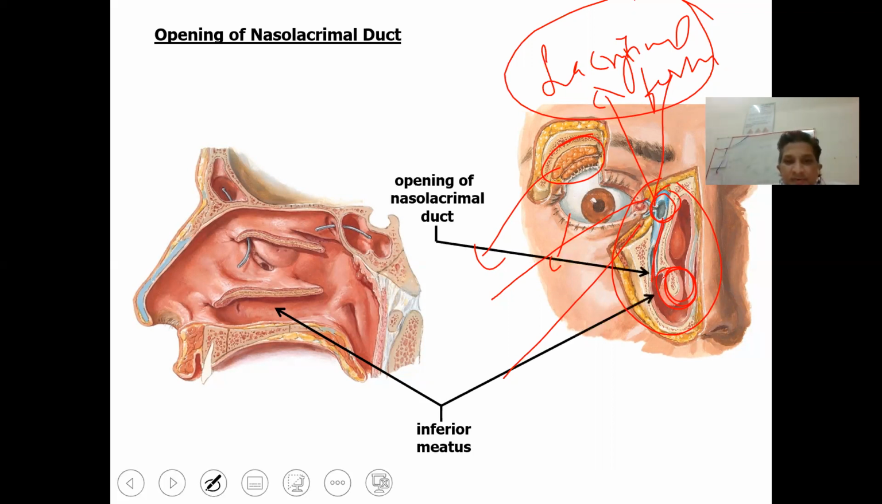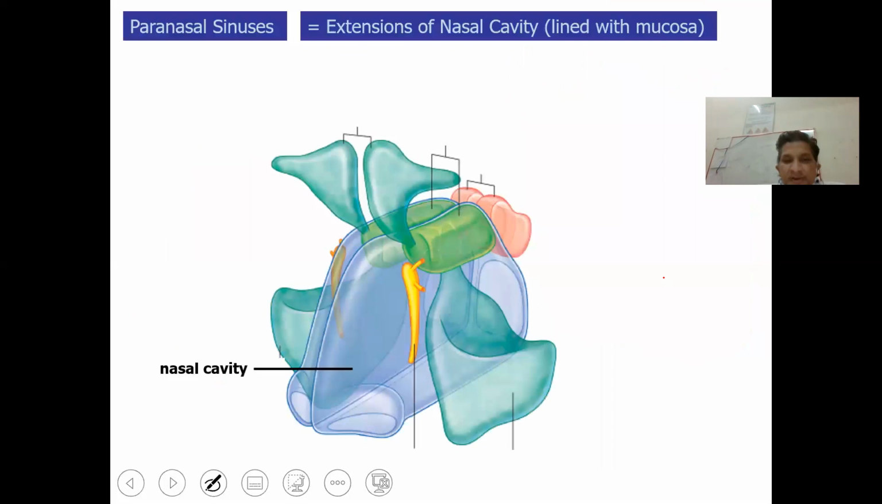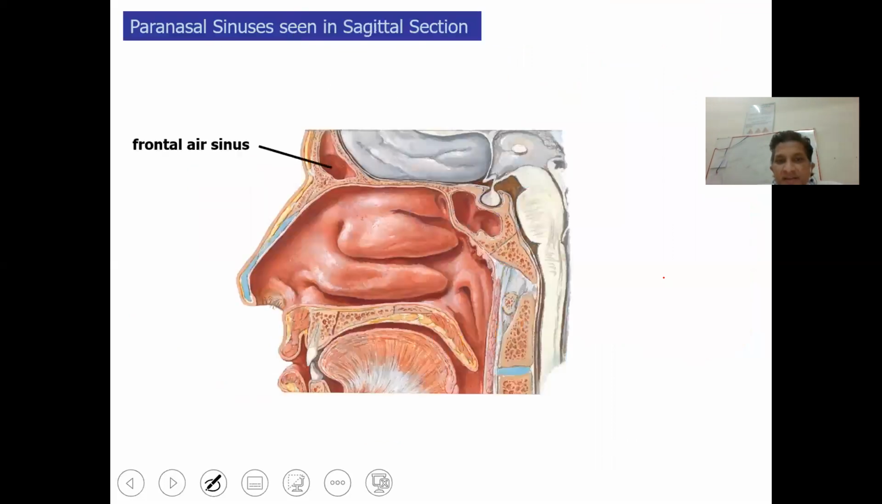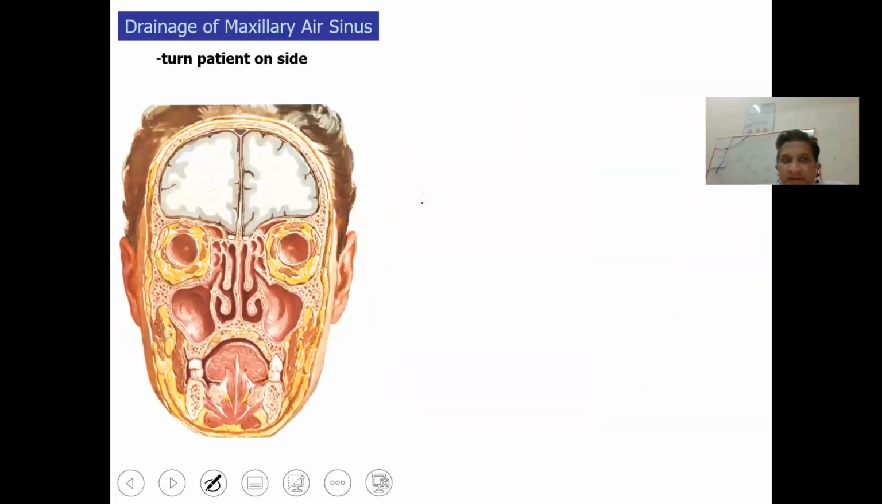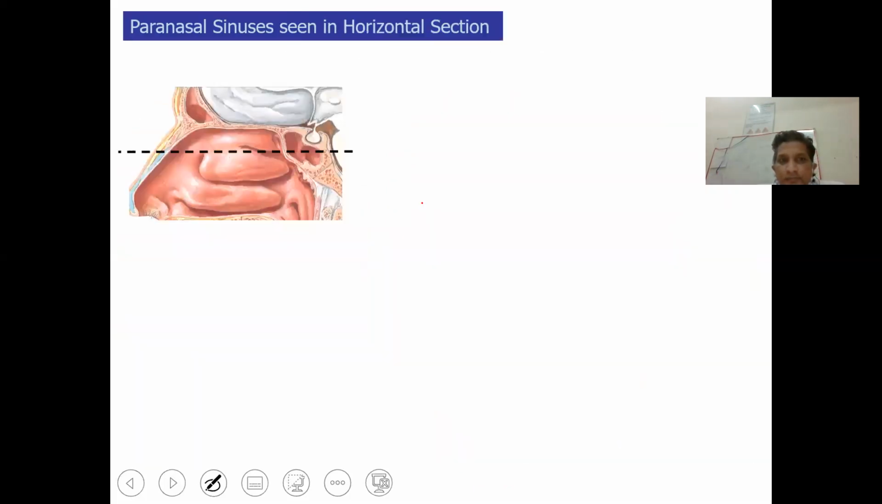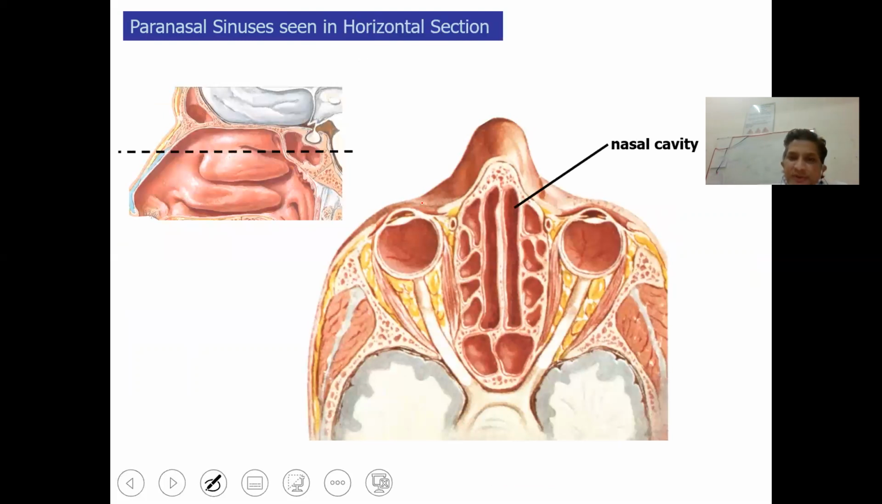So we have gone through the different openings. These are some paranasal sinuses observation. This is frontal sinus, which opens into the middle meatus. Sphenoid sinus opens into the sphenoethmoidal recess, and this frontal sinus we already discussed. This is an axial section. You can see this is the axial section.